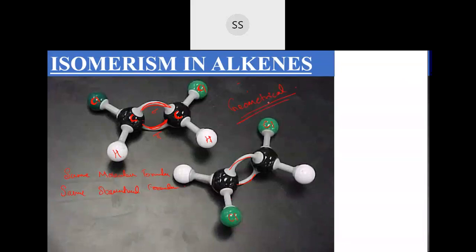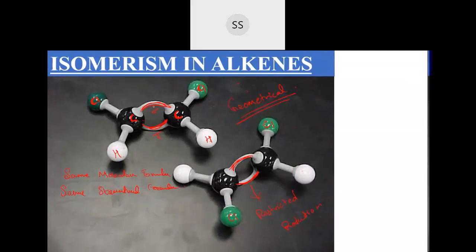Okay, the way atoms are arranged in space, that is different. But where is it different? Across the carbon-carbon double bond, there is restricted rotation. We call this carbon-carbon double bond restricted rotation because you cannot rotate across it, not like alkanes.